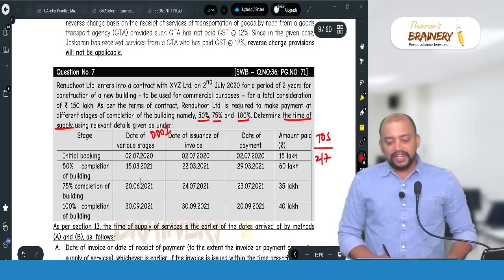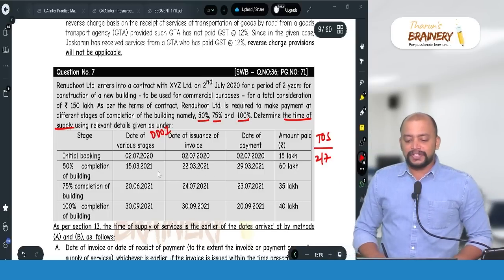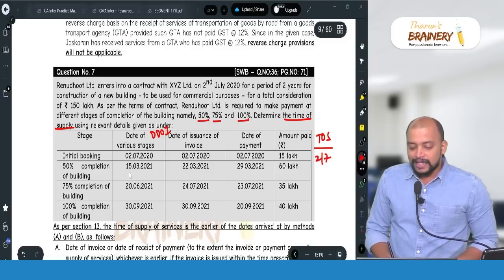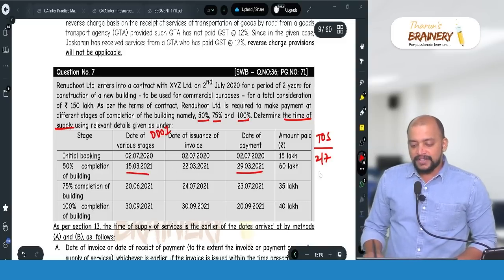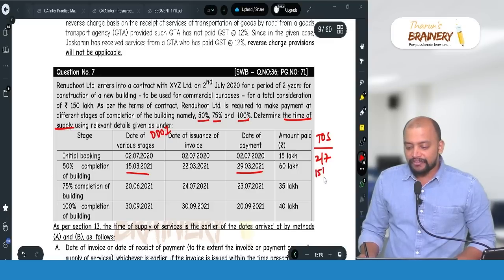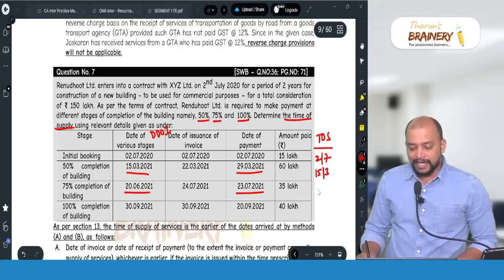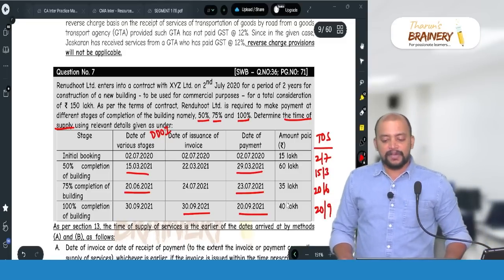Then next, 15/3 and 22/3. Invoice issued within the due date? No. Invoice not issued within the due date. Then completion date or payment date, whichever is earlier, completion date. So 15/3. Then 26/24/7, is it within the due date? No. So completion date or payment date, whichever is earlier. So 26. Last 39. Invoice is issued within the due date. So therefore invoice date, payment date, whichever is earlier. Payment date 29. So this will be taken as the time of supply.